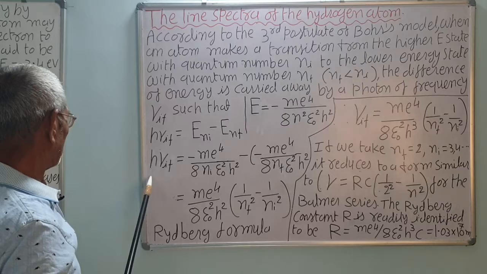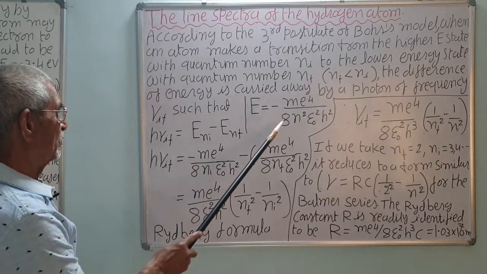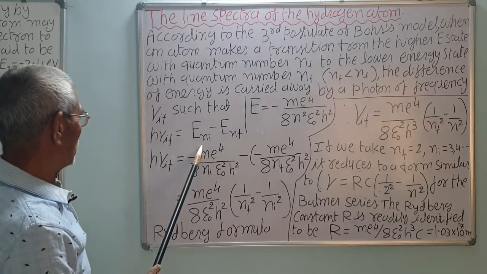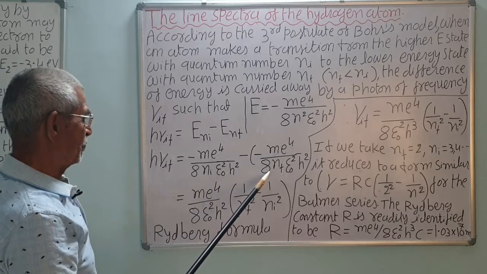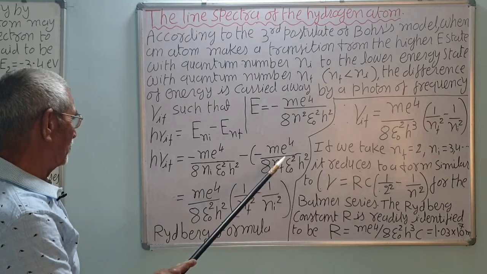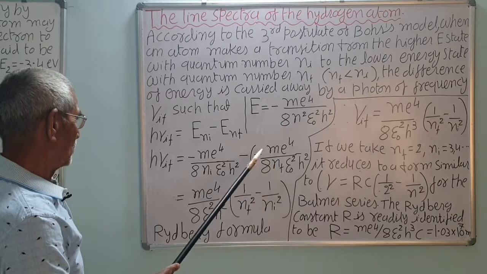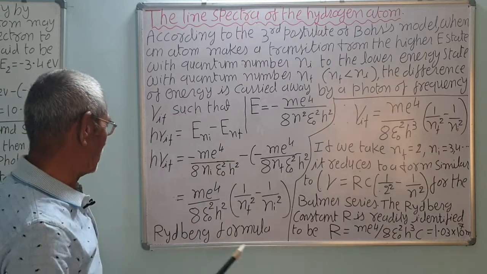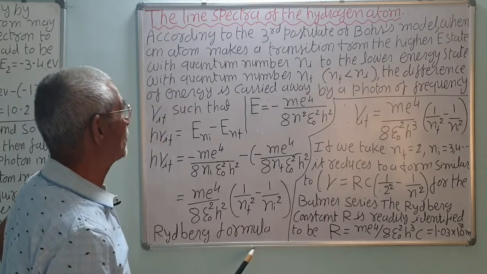minus m e to the power 4 upon 8 n square epsilon 0 square h square. So h nu if is equal to minus m e to the power 4 upon 8 ni square epsilon 0 square h square, minus the same expression with nf instead of ni, that is m e to the power 4 upon 8 nf square epsilon 0 square h square. This is common, so you take it in the bracket. So m e to the power 4 upon 8 epsilon 0 square h square is common, and the bracket is 1 upon nf square minus 1 upon ni square. This is called the Rydberg formula.